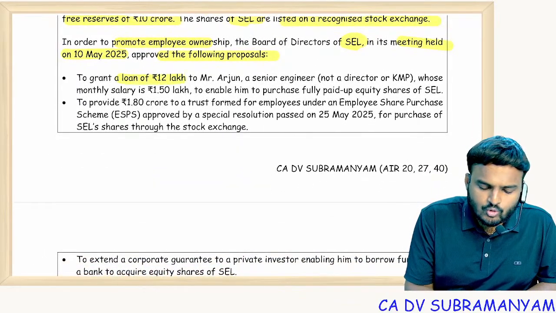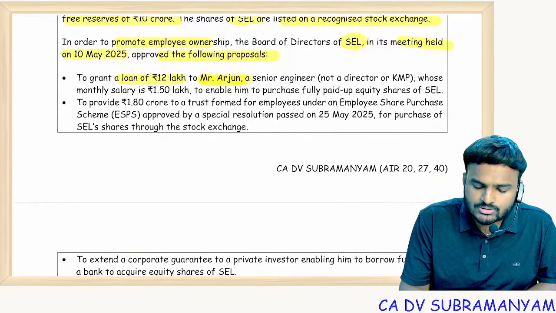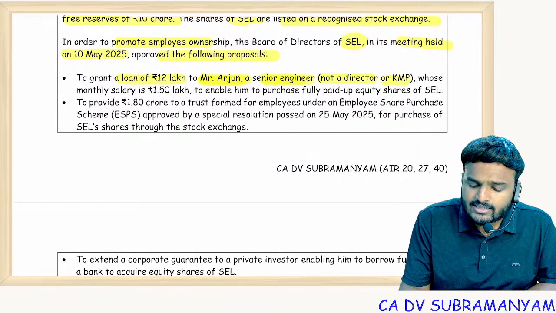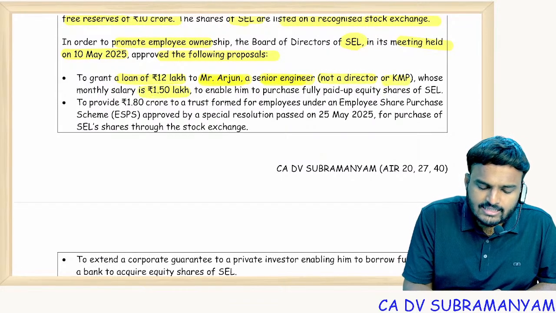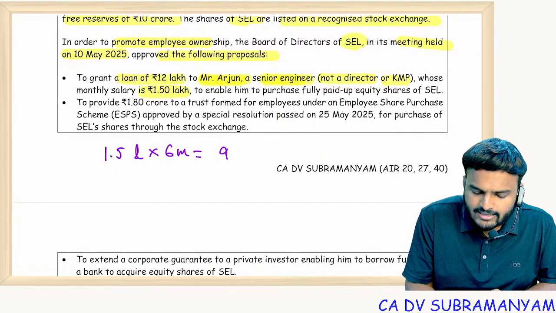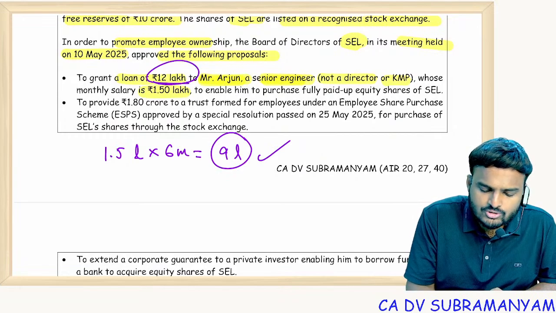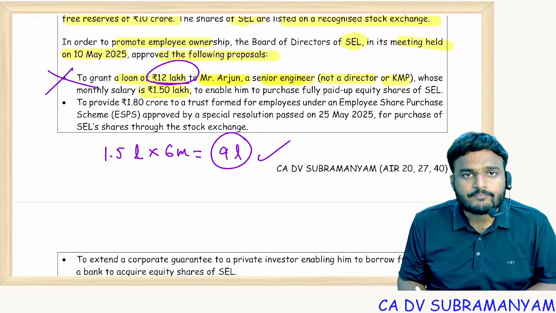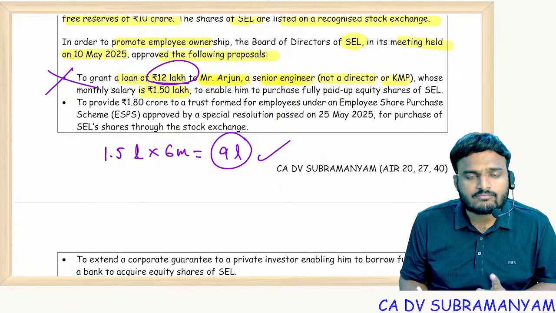To grant a loan of 12 lakhs to Mr. Arjun, a senior engineer, neither a director nor KMP, whose monthly salary is 1.5 lakh. 1.5 lakh into 6 months means maximum 9 lakhs finance is allowed. But how much you are financing? 12 lakhs. Will not be covered under exemption, violation only.